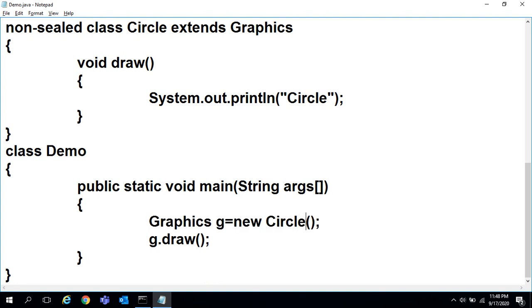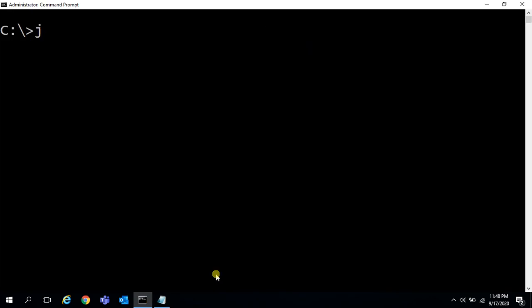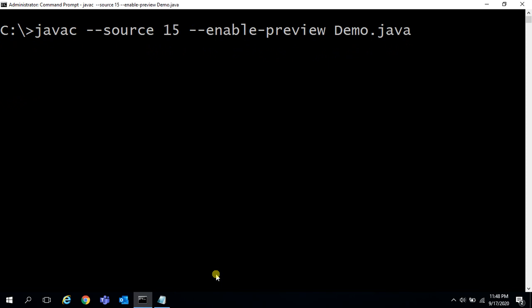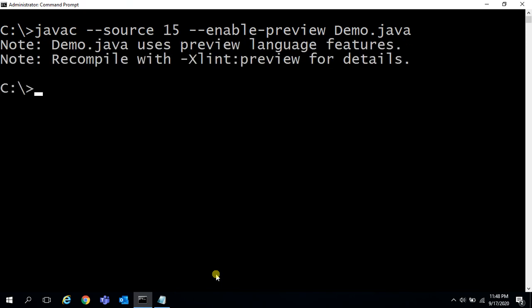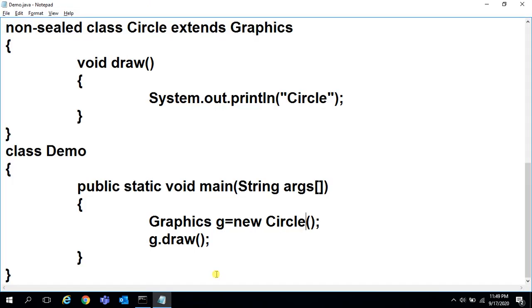Circle, file, save. Now you can compile. Now you can execute. Circle. Now this one, dynamically also we can pass this class. Say what we can do, there is a forName method in the Class class, that is a static method that returns a Class only. So Class c equal to Class.forName.